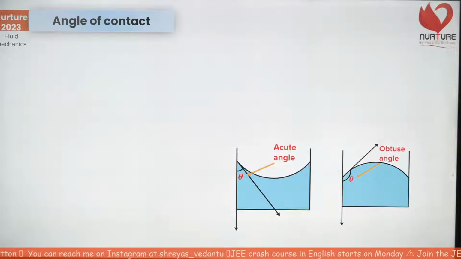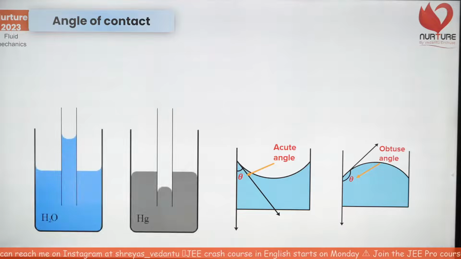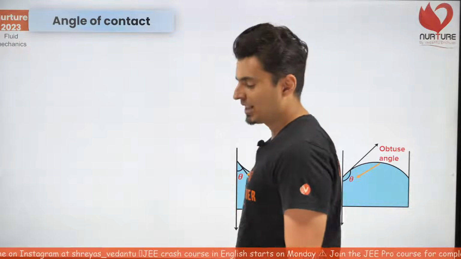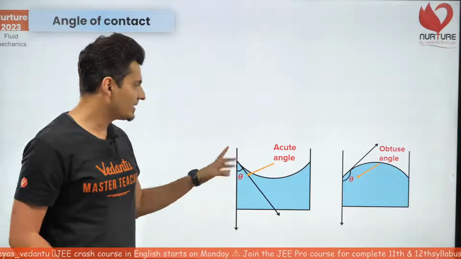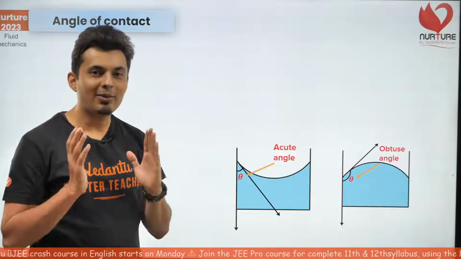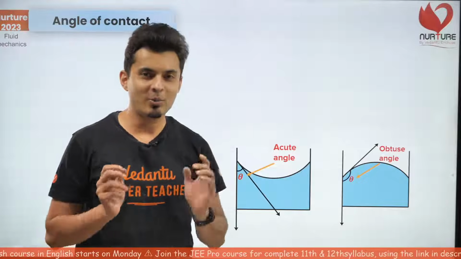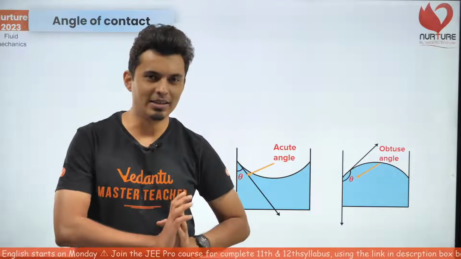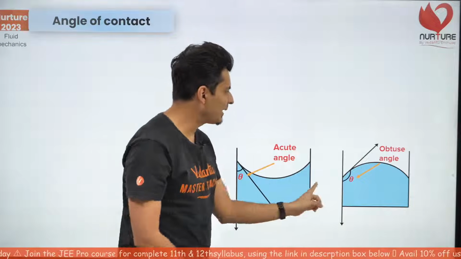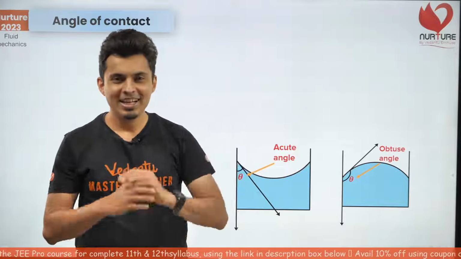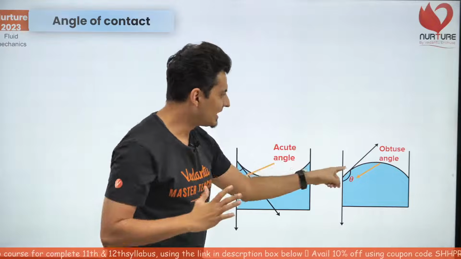Okay, so I want to give you different examples of acute and obtuse angles. Water in glass makes an acute angle, but if you have ever seen a mercury thermometer, observe it closely. How many of you have seen it? Raise your hand. If you've seen a mercury thermometer, it makes an obtuse angle right over there, and it looks something like this.